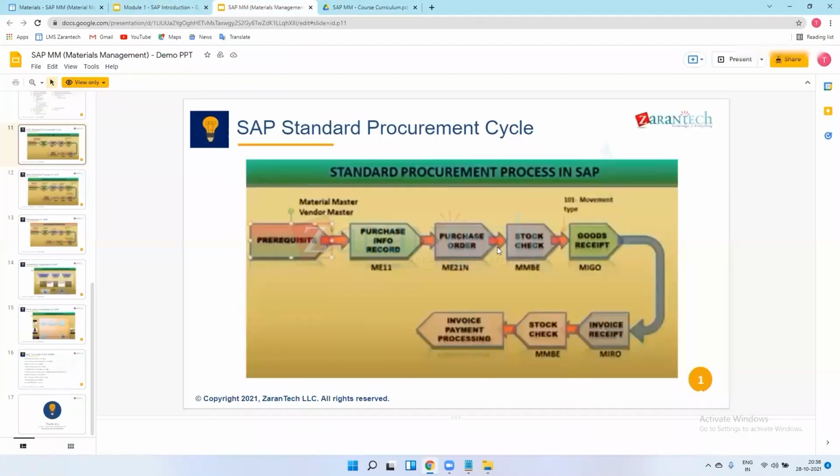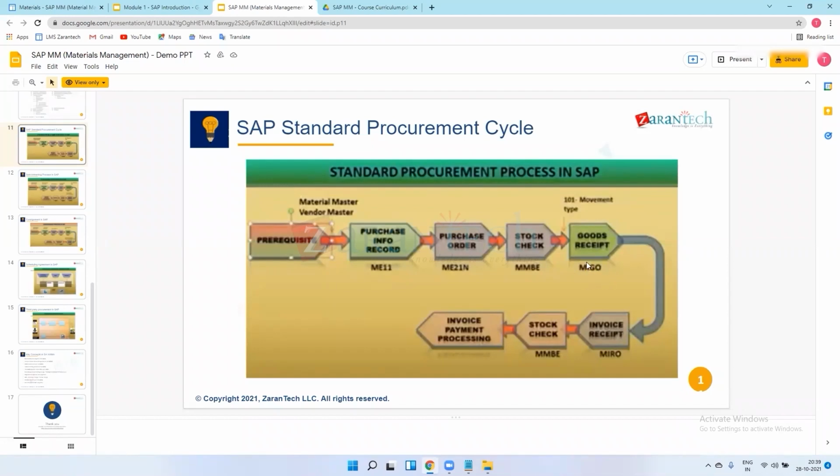There is one procurement cycle chapter where we will discuss all these concepts. After the purchase order, there is a stock check. With respect to that purchase order, we procure material from the vendor and do goods receipt, where the vendor sends material to the company. We receive this material with respect to the purchase order in our plant, and then just do MIGO.